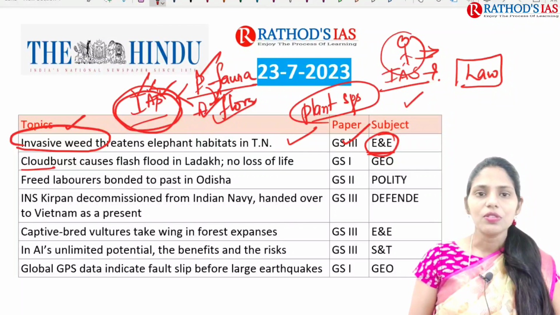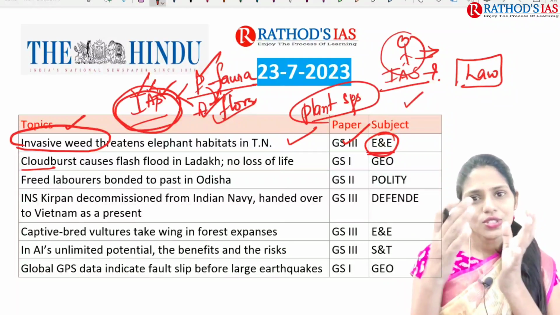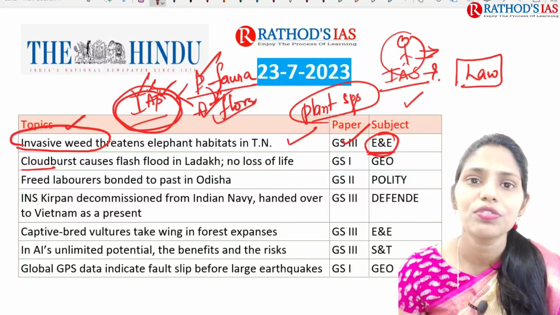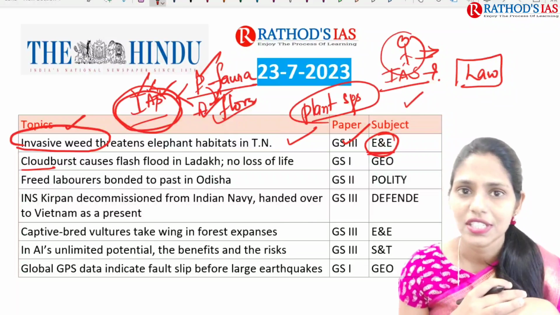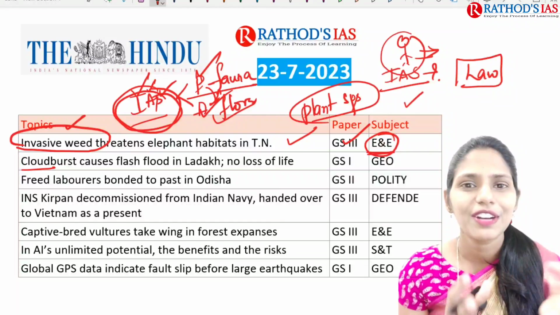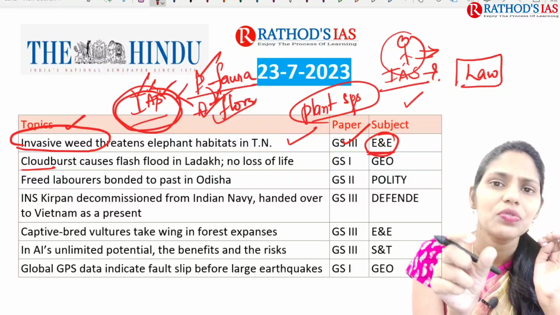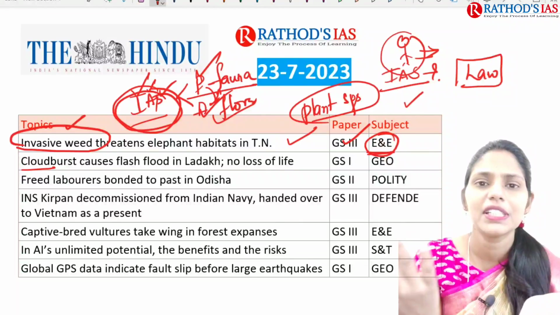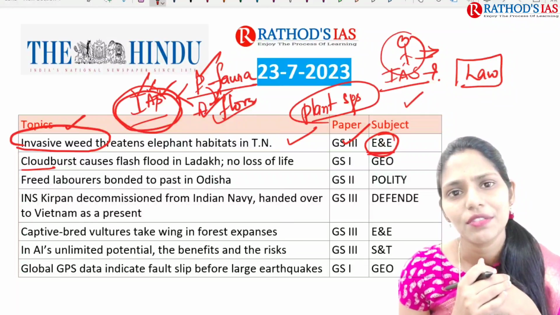And next one is cloudburst. I think you might have heard about this cloudburst a number of times. One important consequence that you can see in news is that cloudburst led to floods, especially flash floods. So what is the difference between cloudburst and rainfall? Rainfall is also called as precipitation, and this precipitation is a commonly seen word in your NCERTs. Rather than seeing the word rainfall, you will be seeing this alternative word, that is precipitation. So precipitation is nothing but rainfall.